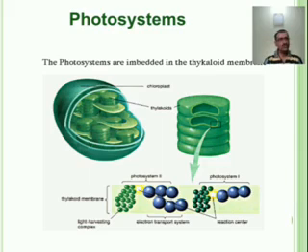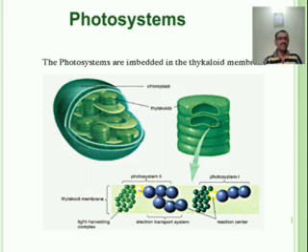There are two photosystems, photosystem 1 and photosystem 2, and in them about 2500 molecules are there. They combinedly work and convert carbon dioxide into food material.